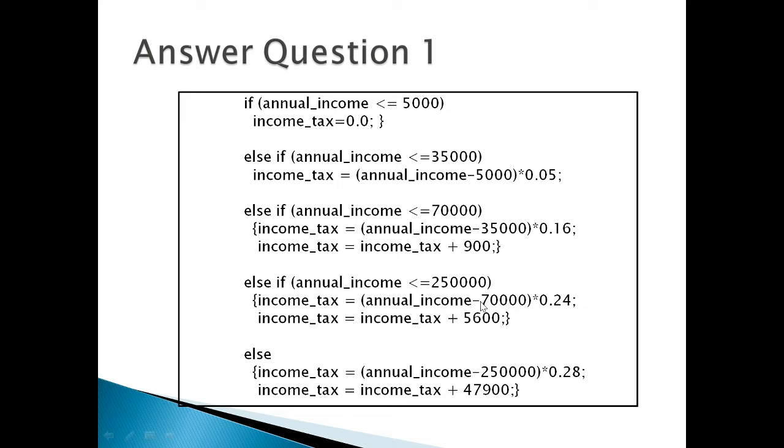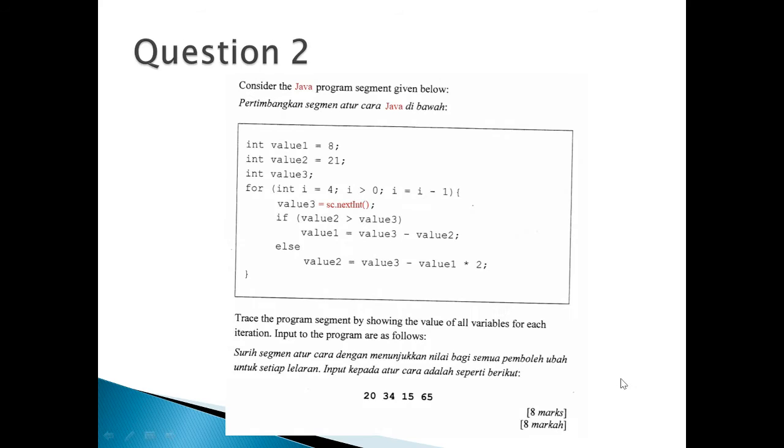Then else if annual income is less than or equal to 250,000, you calculate between 70,000 and 250,000, then add 5,600. The last one, greater than 250,000, use the formula here and add 47,900. All of these values are already given in the table, so you can refer to the table. That is question 1.